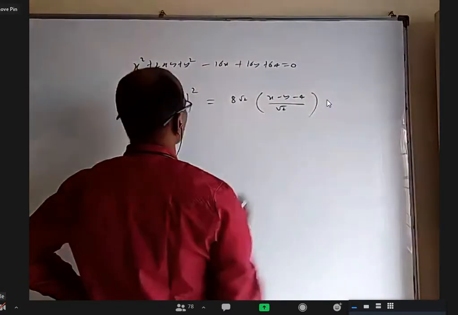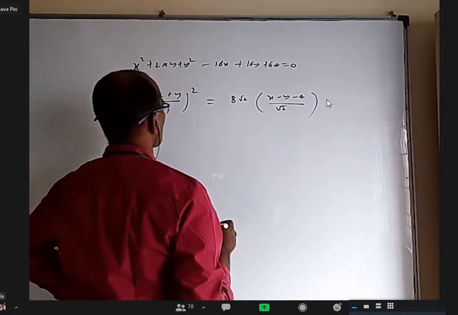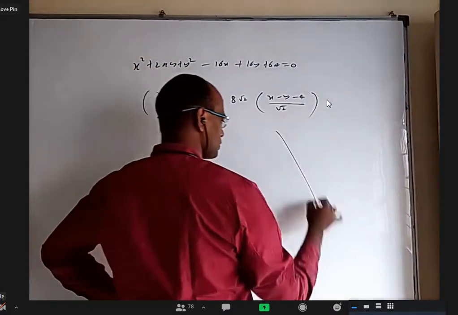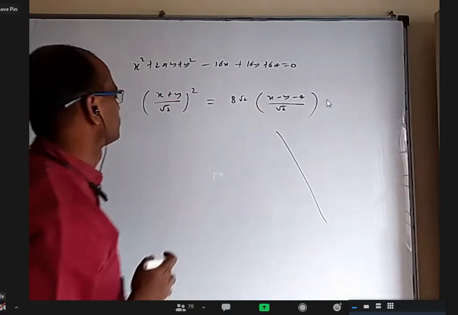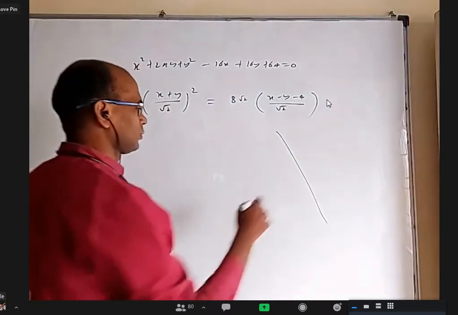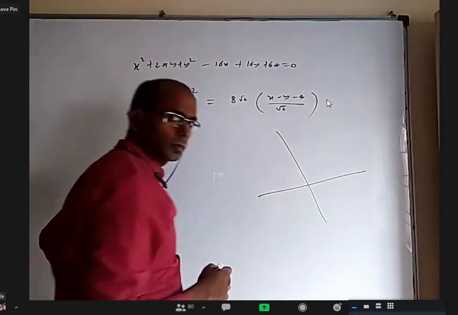Okay, x plus y equal to 0 is the axis, like this. This is some line like this.